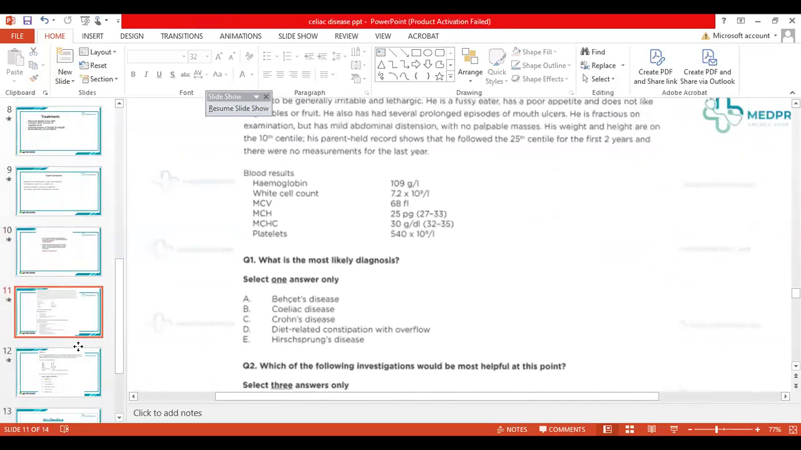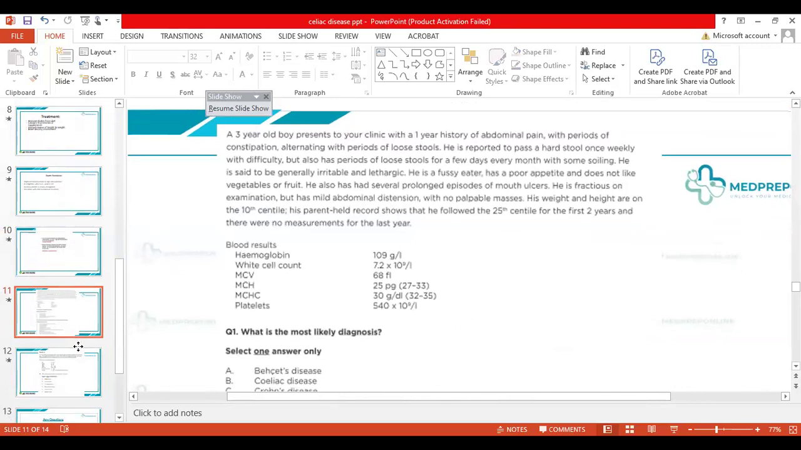This I have taken from the clinical cases of AKP, and you know that clinical cases is one of the most important books that you read for the exam. So I'll just read it out: a 3-year-old boy presents to your clinic with a 1-year history of abdominal pain with periods of constipation. It's alternating with periods of loose stools. He is reported to pass a hard stool once weekly with difficulty, but also has periods of loose stools for a few days every month with some soiling. He is generally said to be irritable and lethargic. He's a fussy eater and has a poor appetite.